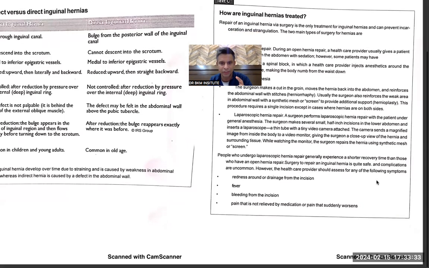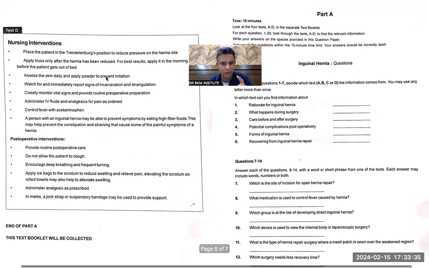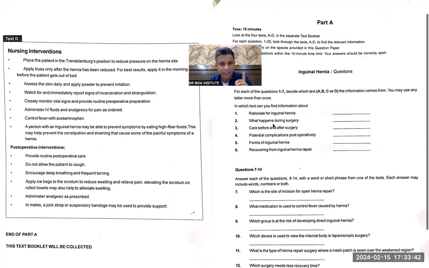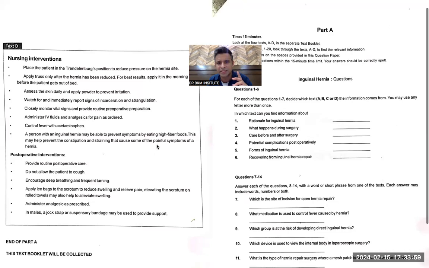Complications word is given over here. I was trying to find it here, but over here I think complications were not given. I wanted to do D, but we'll do C. Care before and after the surgery, place the patient, post-operative care, do not allow the patient to cough. I think after surgery is given over here, D only. What happens during surgery should be in B part, and rationale means A part.